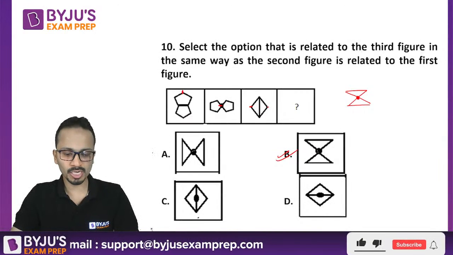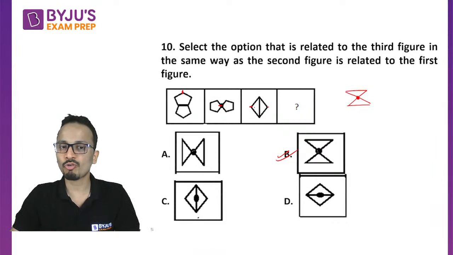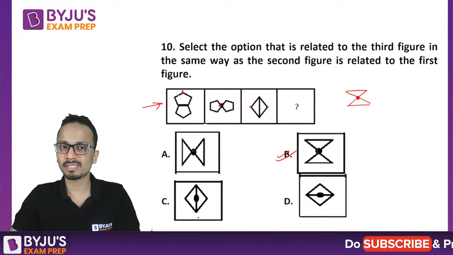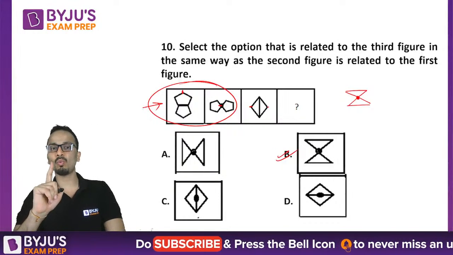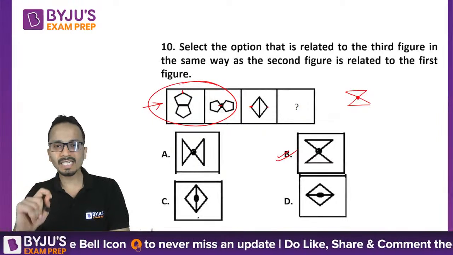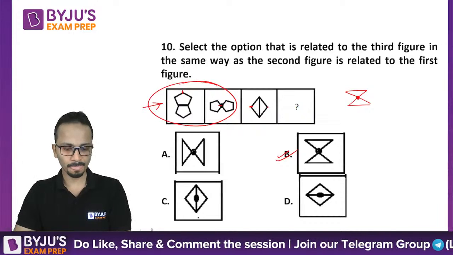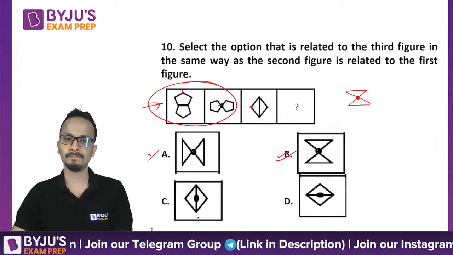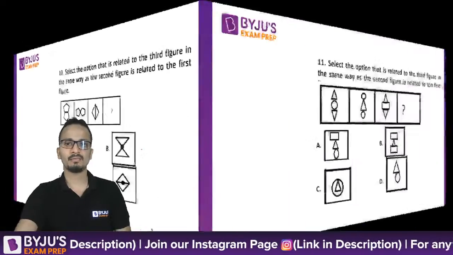Most of you are giving option A as the answer, but in option A, the triangles are rotated by 180 degrees, but the pentagons in the question figure were rotated by 90 degrees only. They were not rotated by 180 degrees. So the pentagons were rotated by 90 degrees, so the triangles will also rotate by 90 degrees, right? So the correct answer for this one should be option B and not option A. Most of you have given option A as the answer, which is not correct, right?